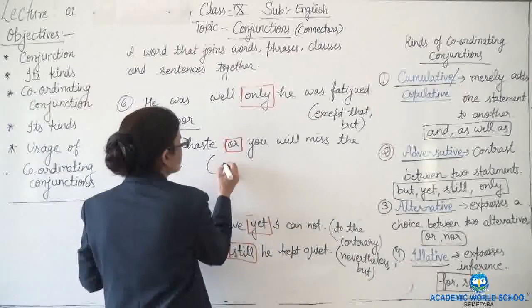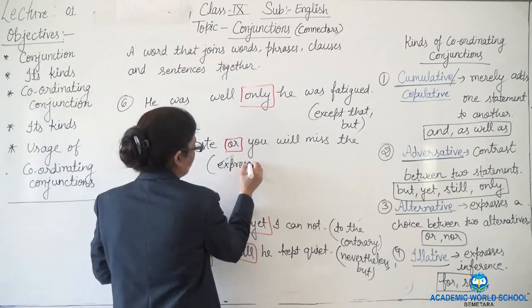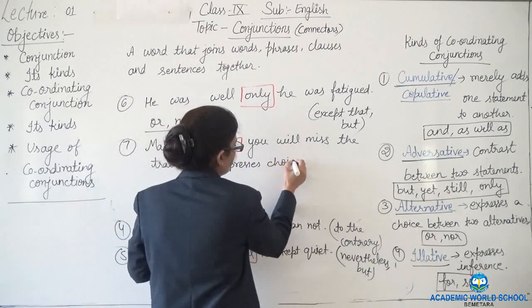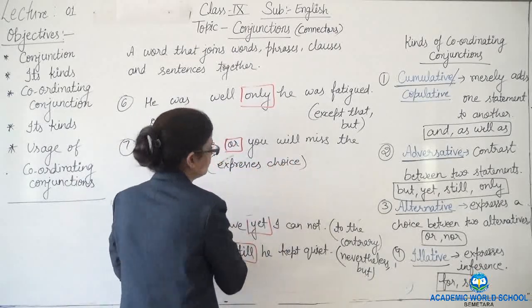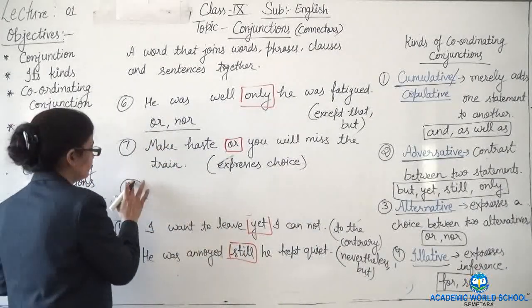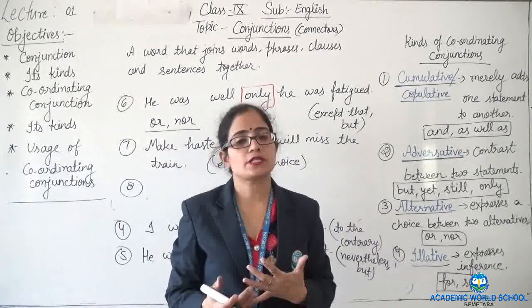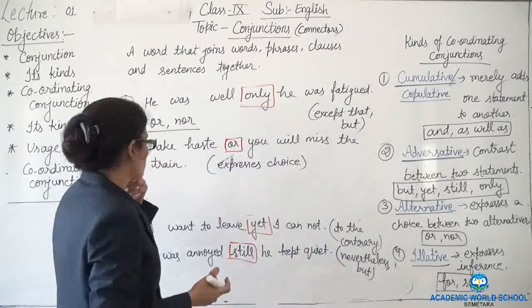So here it is expressing choice. Here, nor joins the untrue statements, untrue things. How?